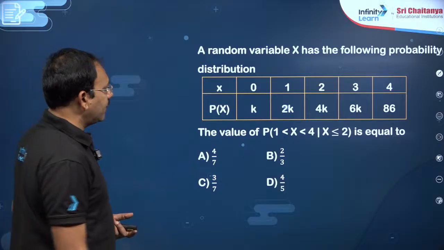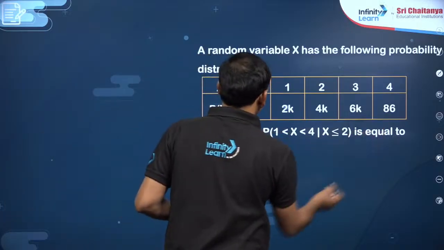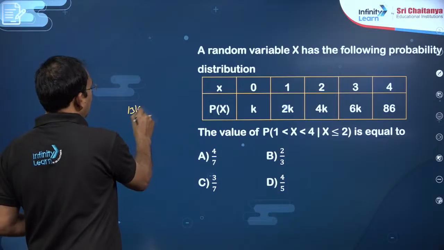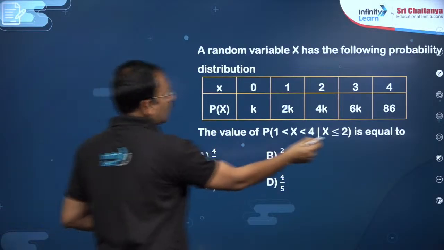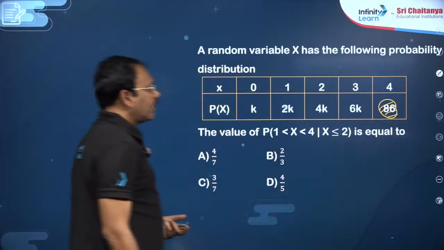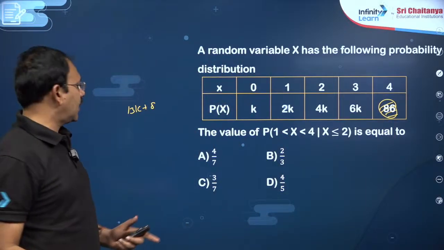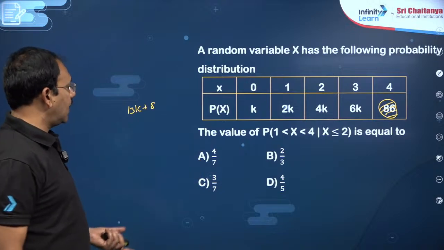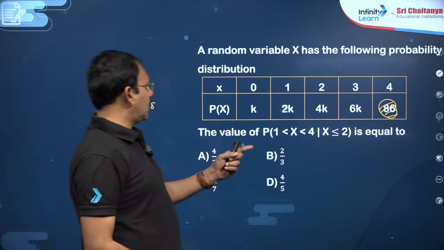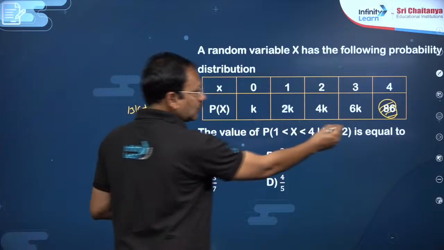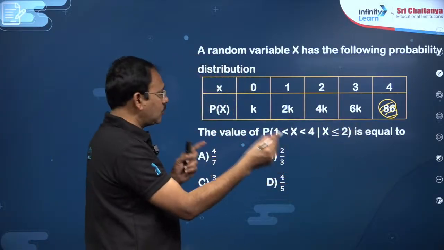So I think it is 86 here, but probability cannot be more than 1, maybe 0.86, subject to correction. So here maybe 8k, in the sense this is 10k, 21k. So please find from this the value of k.